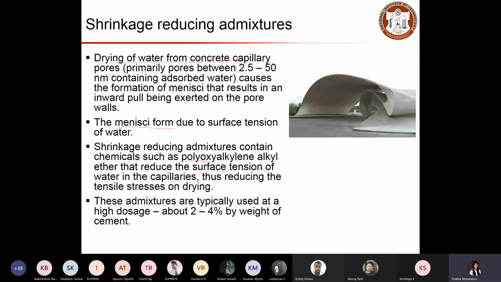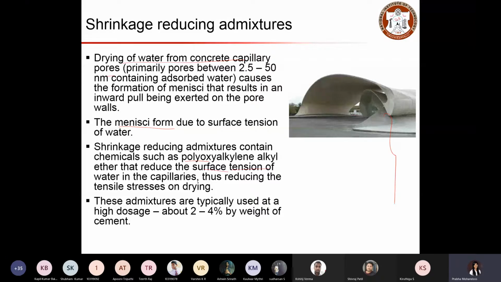Such shrinkage reducing admixtures are predominantly used where we have a large surface area, especially in tunnel kind of structures, where shrinkage is the predominant deteriorating mechanism. There, care should be given and shrinkage admixtures can be added so that the surface tension of water can be reduced, which will eventually reduce the cracking effect due to shrinkage. These admixtures can be added at about 2 to 4% by weight of cement in the concrete matrix.